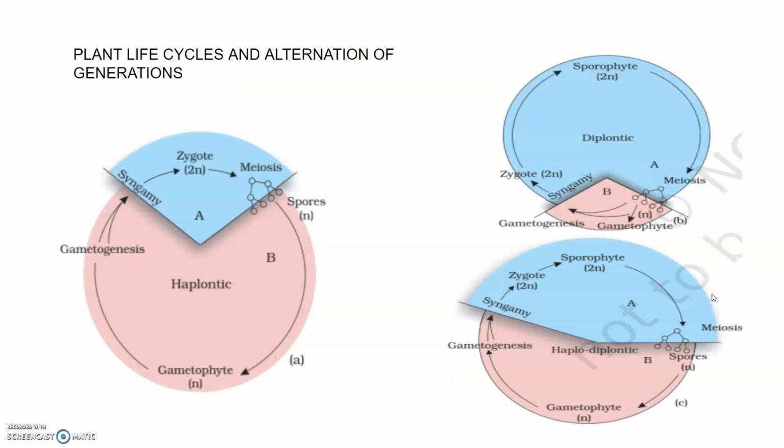Now, plant life cycle and alternation of generations. In plants, both haploid and diploid cells can divide by mitosis to form different plant bodies, the haploid stage or the diploid stage. The haploid plant body produces gametes by mitosis, and this plant body represents the gametophyte.